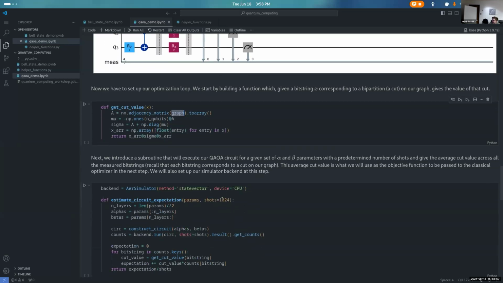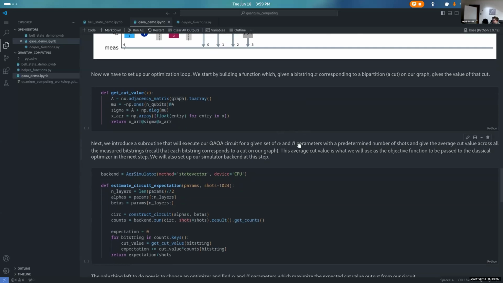Okay, so we have that in place. Great. Once we've got our objective function, this will get us our cut value. We now have to do a subroutine that'll execute our QAOA circuit for a given set of alpha and beta parameters and with a predetermined number of shots. And then we're going to get from that the average cut value across all of the measured bit strings. So we run our circuit with a given set of alphas and betas.